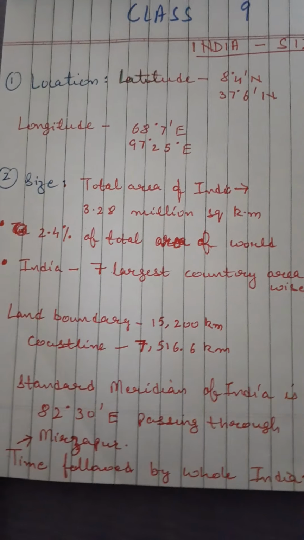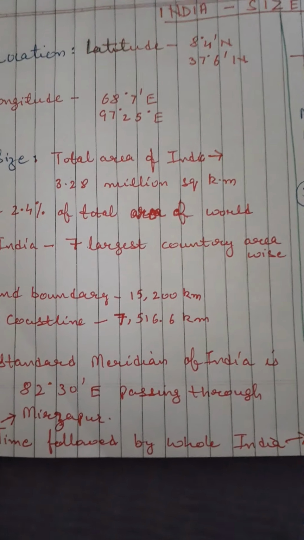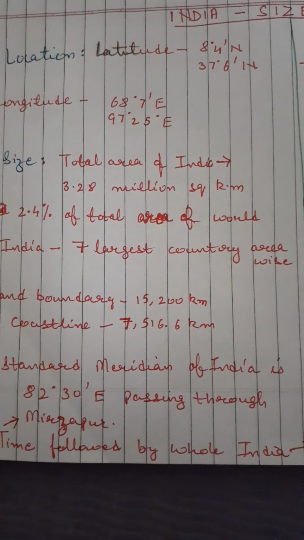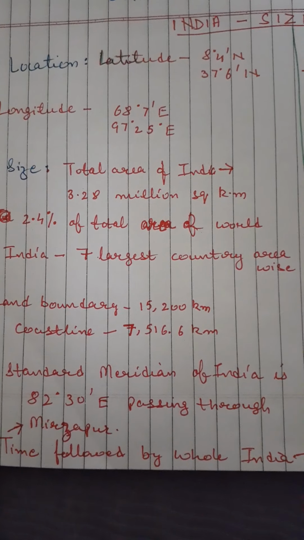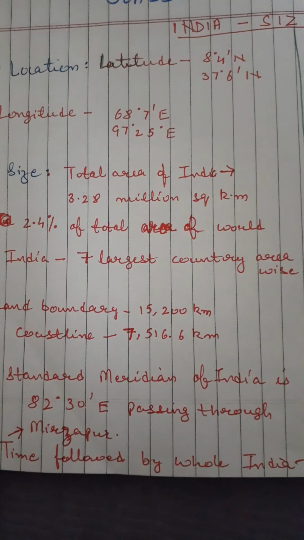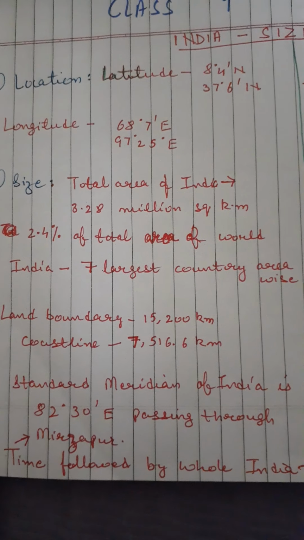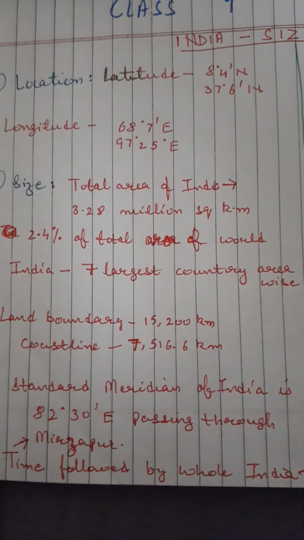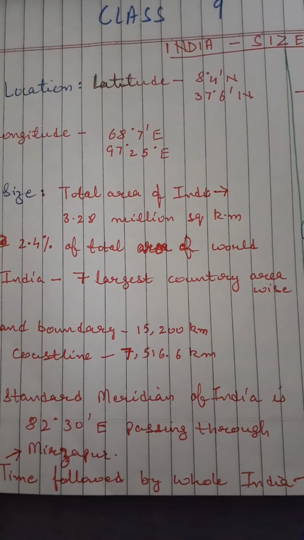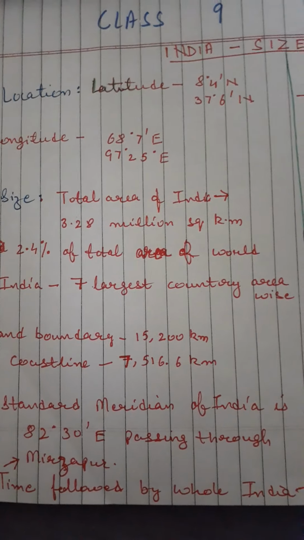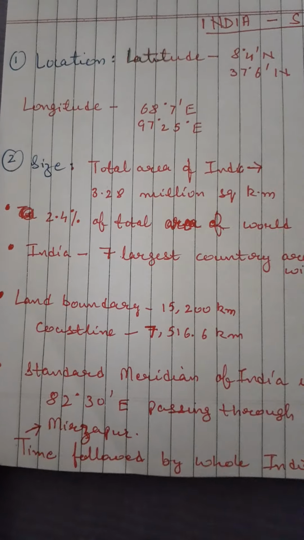There is a line, the standard meridian of India. It is crossing through Mirzapur, which is in UP, and the extent is 82 degree 30 minutes east. This is the degree of the standard meridian of India. This standard meridian is dividing India equally in two parts, east and west.